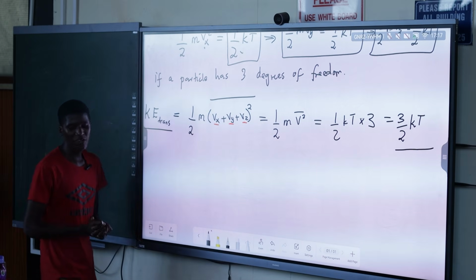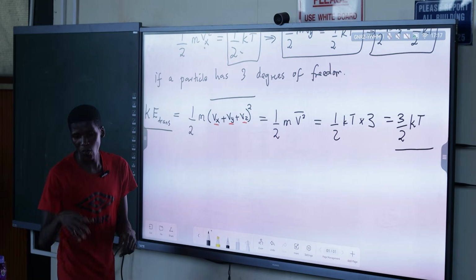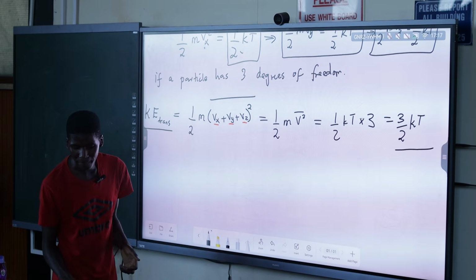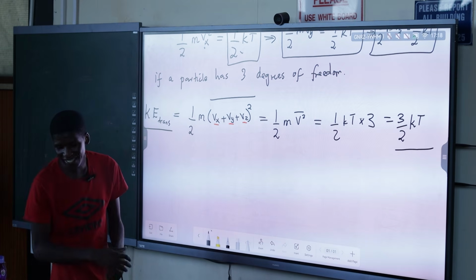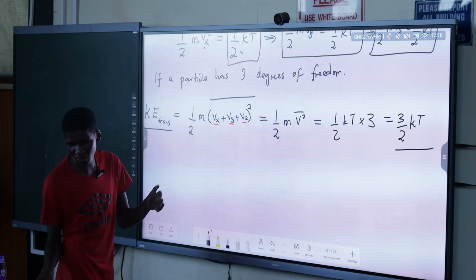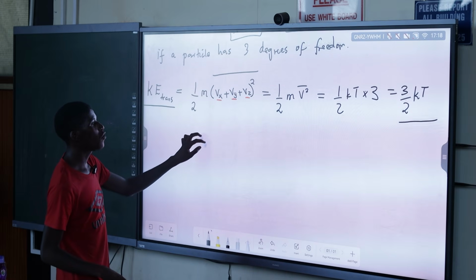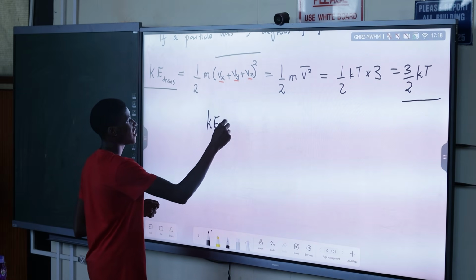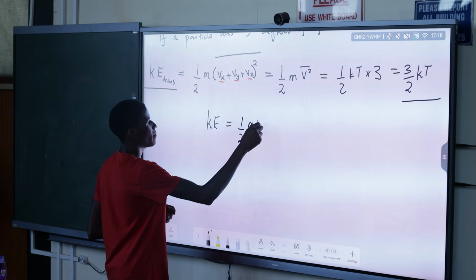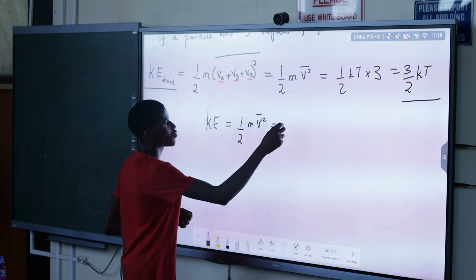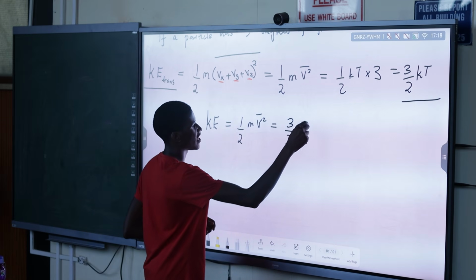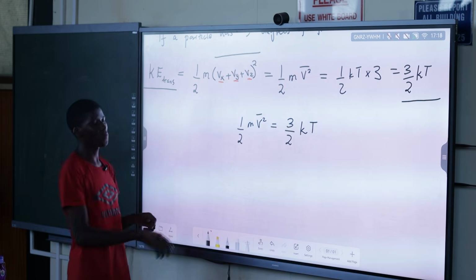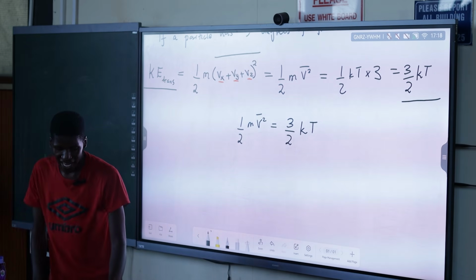But now, generally, you can just write it as a general law. Generalize. Now, we say our translational kinetic energy is equal to half m V average squared, which is equal to 3/2 kT. So now let me just drop the side leg kinetic energy and try to